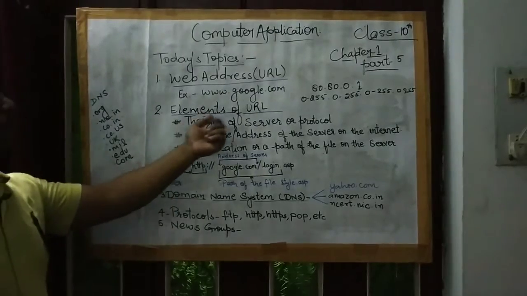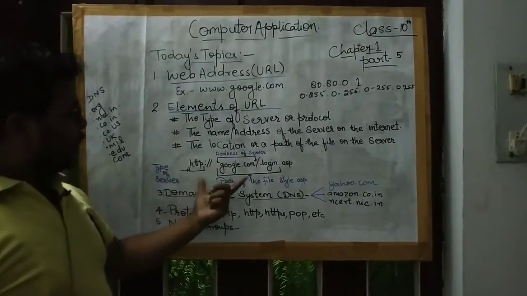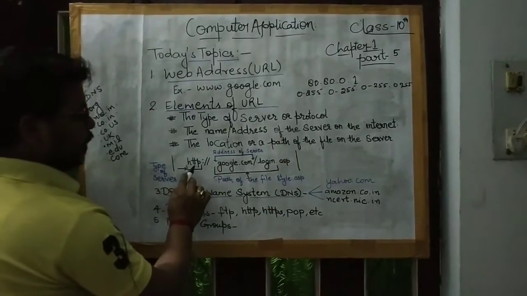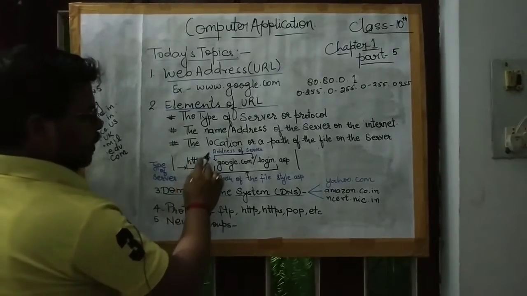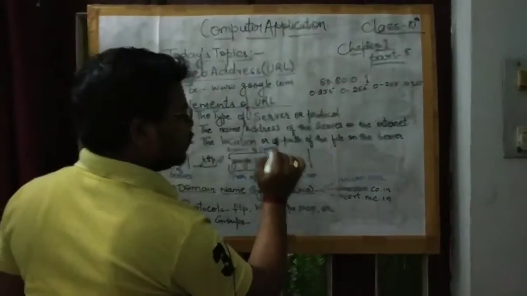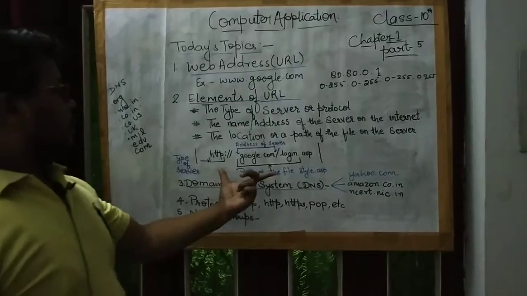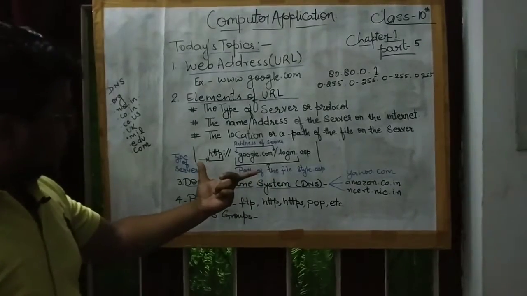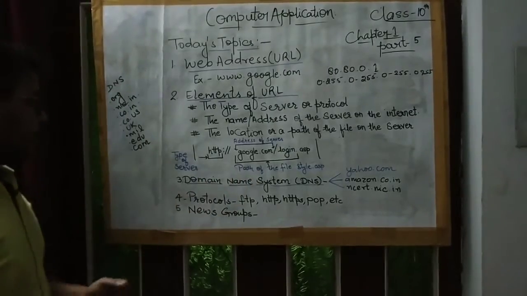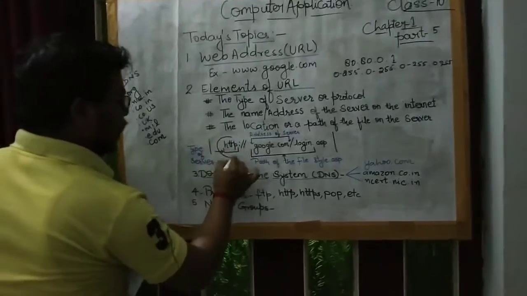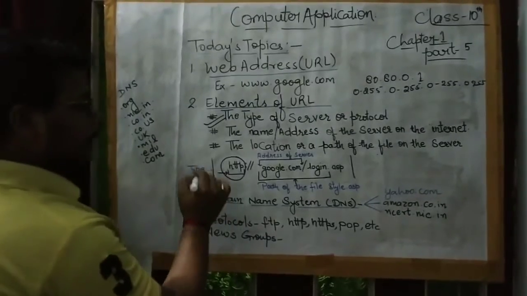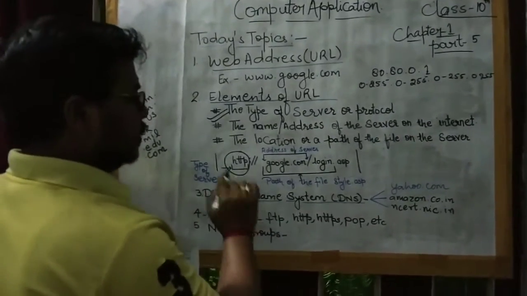Next is elements of URL. Basically, when we see the URL, it looks like this: http://google.com/login.asp. These are the elements, meaning this is the name of a website, which is divided into certain parts. The first part, HTTP, is the type of server or protocol, meaning which type of protocol we are using in this website.